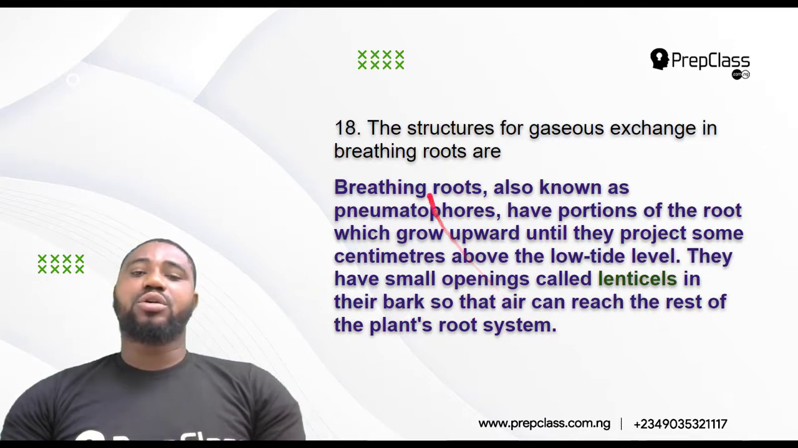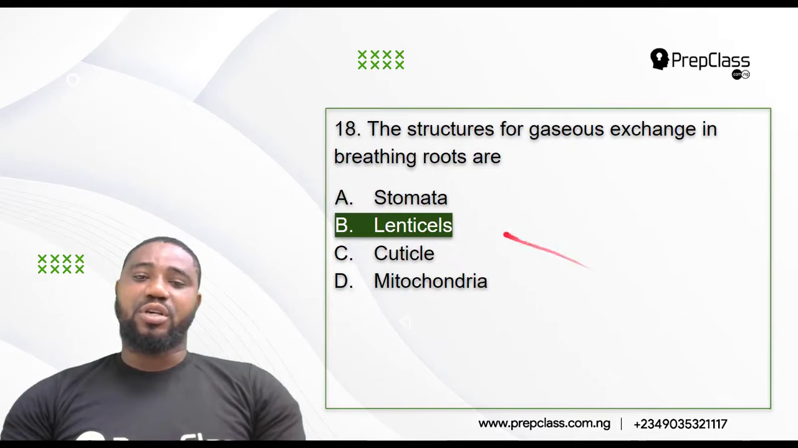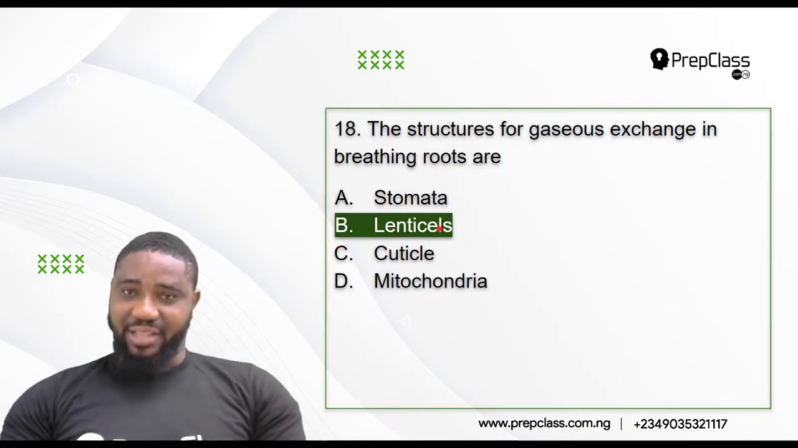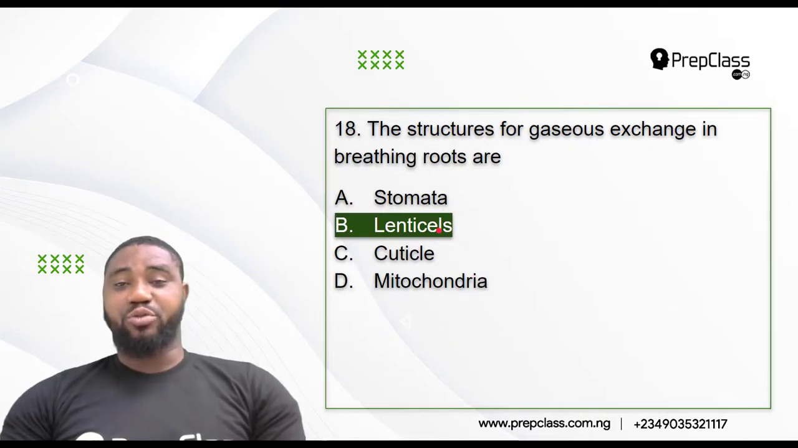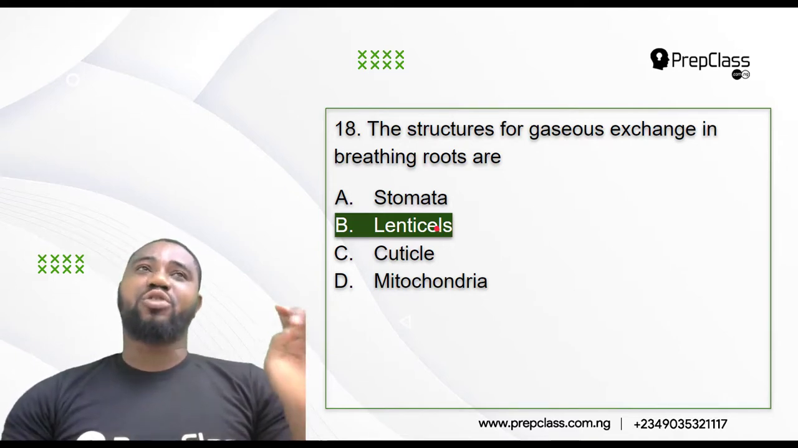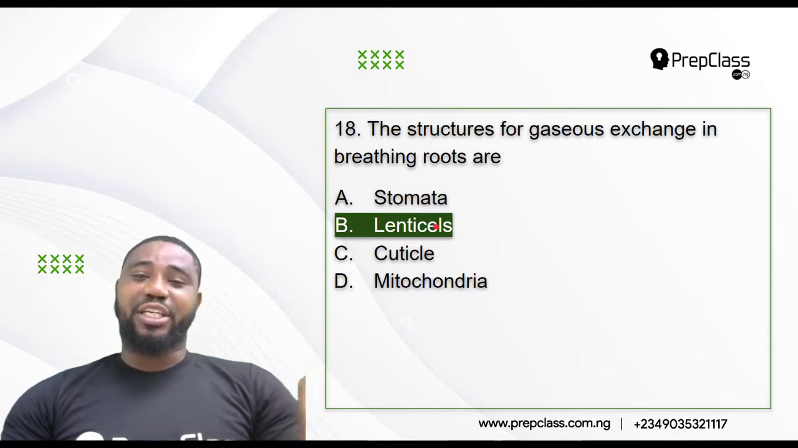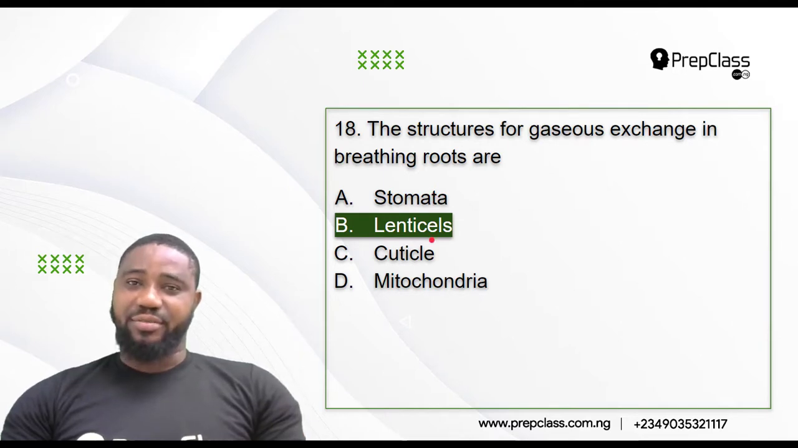root system. So breathing roots breathe with what? Lenticels. So the correct answer there is lenticels. Or the gaseous exchange surface for breathing roots is lenticels. The way the gaseous exchange surface for leaves of plants is stomata, for stem it is lenticels. So breathing root is also lenticels.